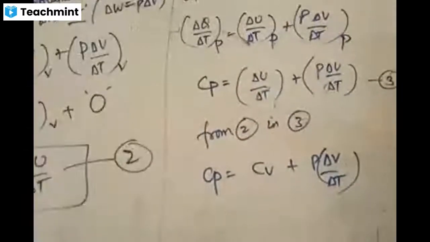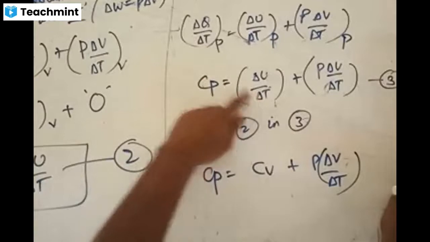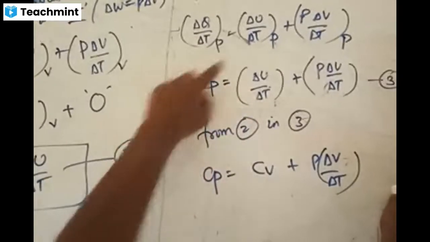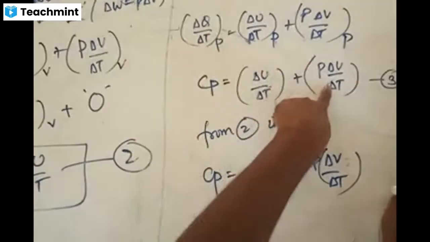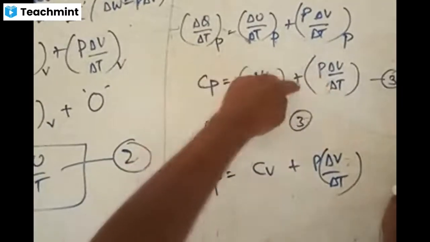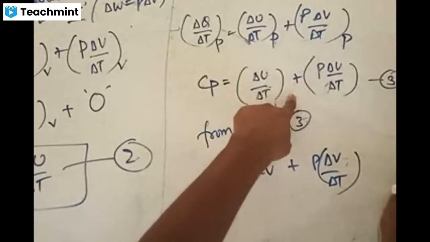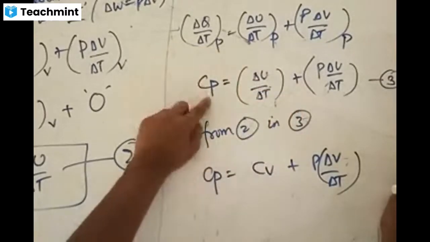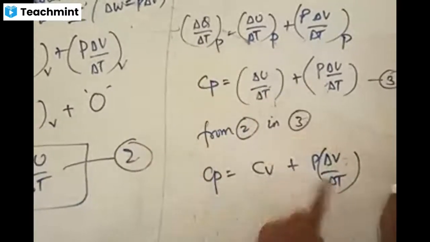After omitting that subscript P, Cp is equal to delta U by delta T plus P times delta V by delta T. Delta U by delta T can be replaced, so Cp is equal to Cv, and this remains as is.